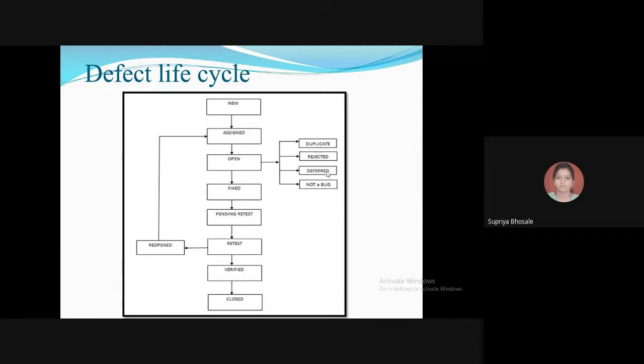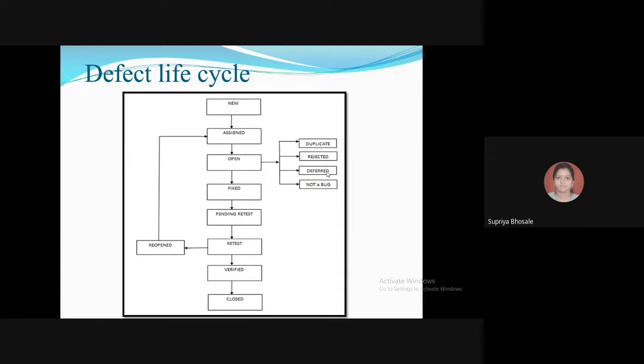Or lack of time, that means your developer team has very few days in hand, and at that time it is very difficult to tackle that particular defect, or you are going to fix it in the next release, next version of the product. So at that time the defect can be marked as deferred by the developer team.